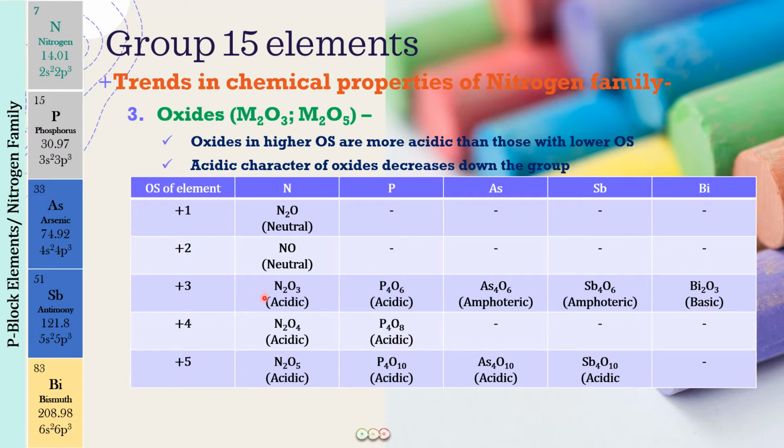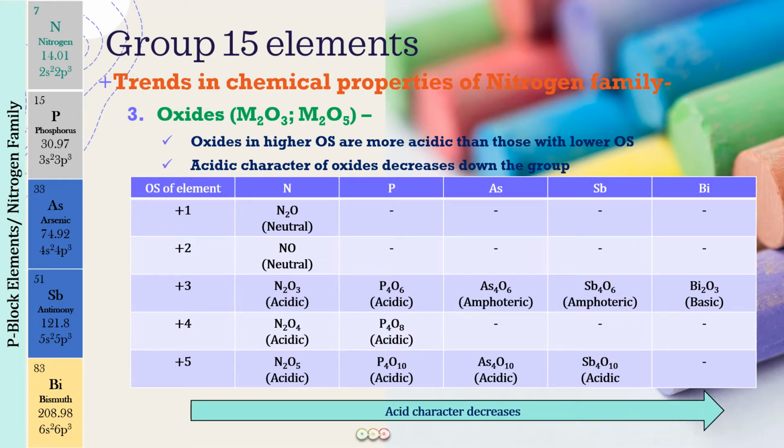So from nitrogen to bismuth, as we are going to go down the group, the acidic character of the oxides is decreasing and the basic character is increasing. Okay, so I hope this is clear. You will remember that we are going to go down the group. The electronegativity of the elements, this is decreasing, and the acidic character of the oxides is also decreasing. Okay, similarly, you can see for the +5 oxidation state also, all these oxides, they are acidic in nature, but the acidic character will be decreasing down the group. So this is going to be it. So down the group, the acidic character is going to decrease.